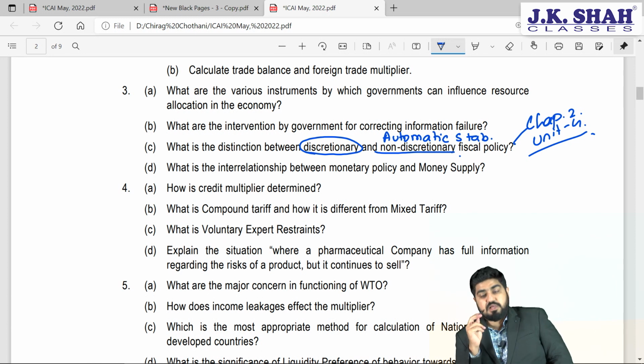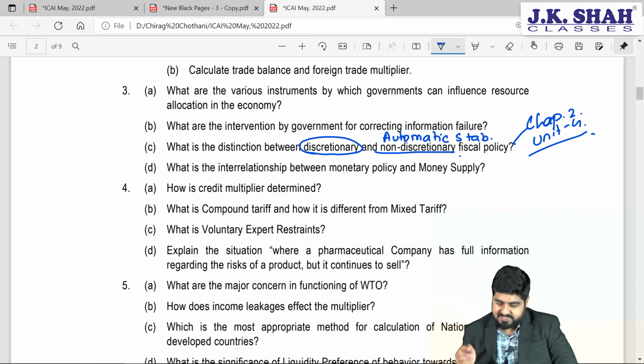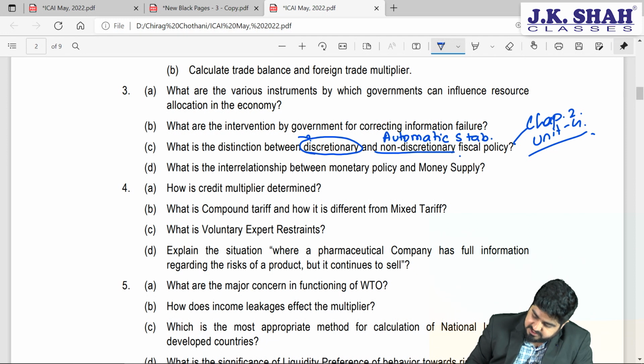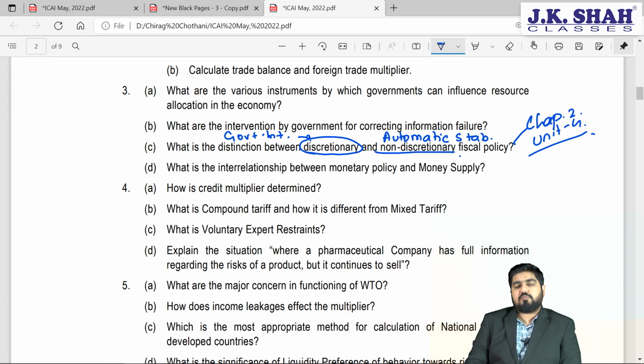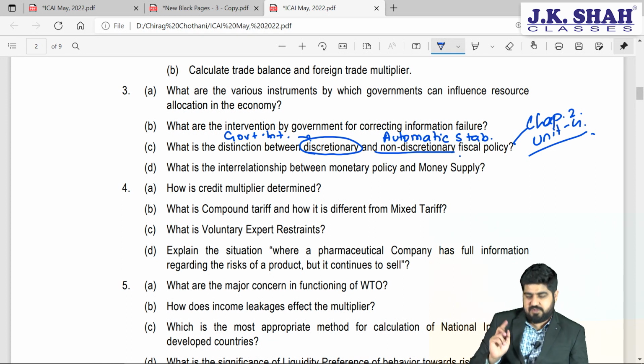Government will try that things automatically become normal. However, many times that is not the scenario. So if they are not able to adjust the economic cycle automatically, then government will have no other choice but to intervene in the market. And when government intervention happens, it is called discretionary fiscal policy. So discretionary is due to government intervention. Automatic stabilizers work without government intervention.